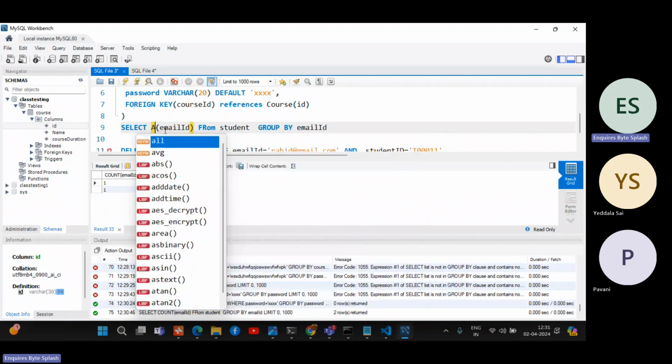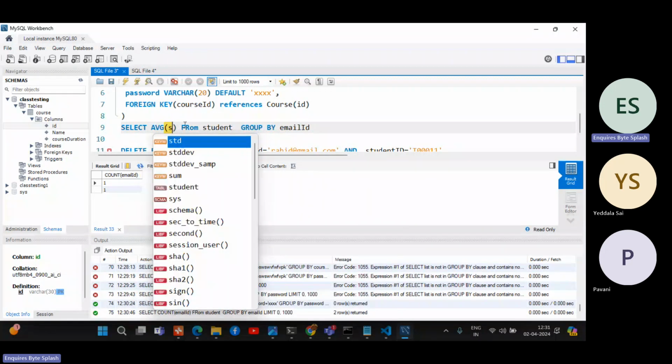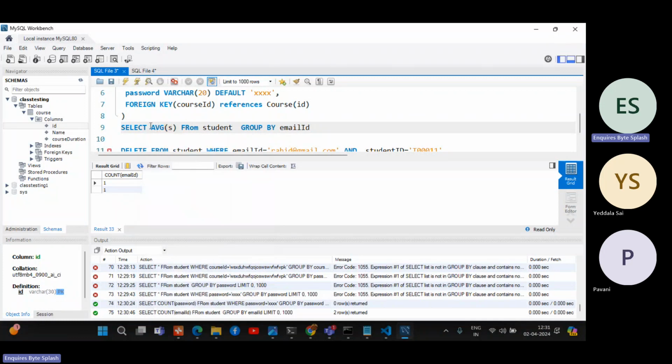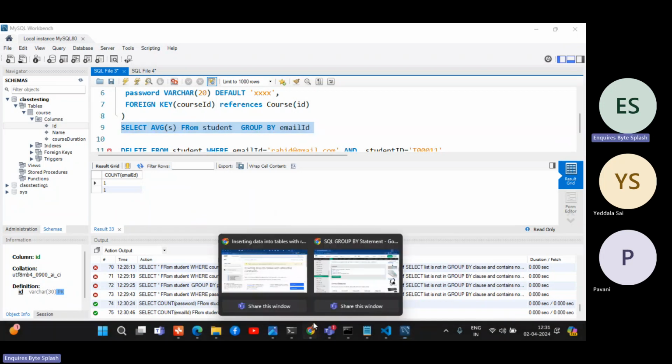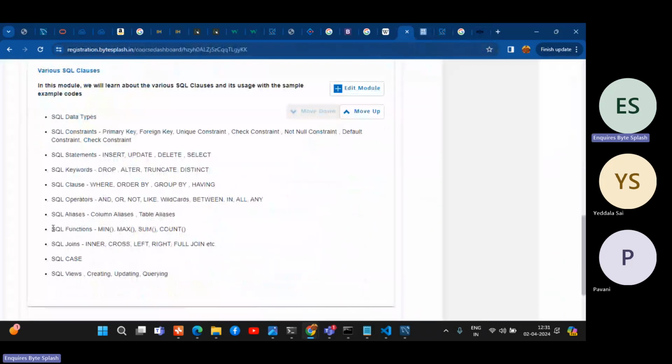That's how, if you're applying group by, you need to know this point. If you're applying group by without a valid condition, you cannot apply it. There must be a valid condition to get some average or count. Then only you can apply group by. Otherwise, you cannot. That is an important point. You just need to go through it and understand it. So these are the functions: average, minimum, sum, count, etc.